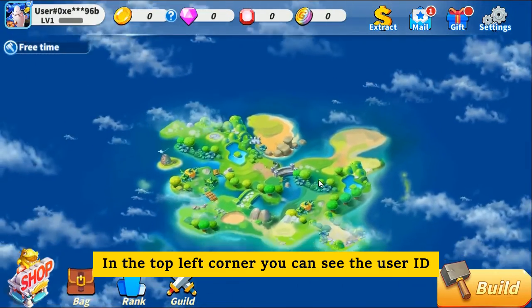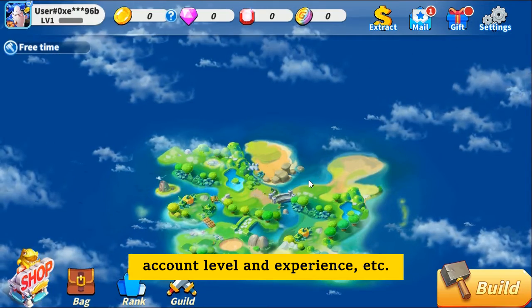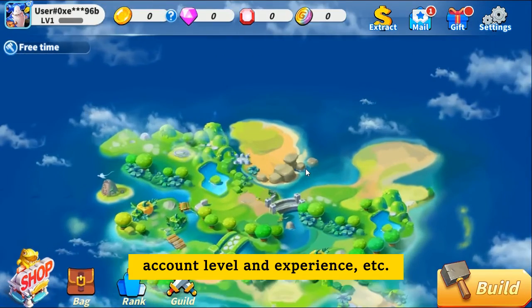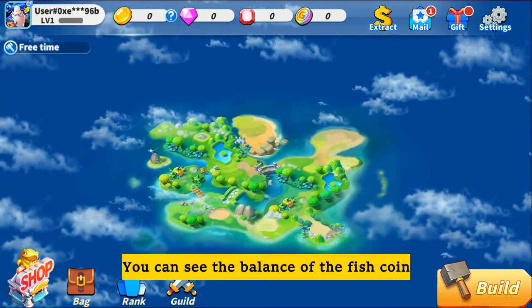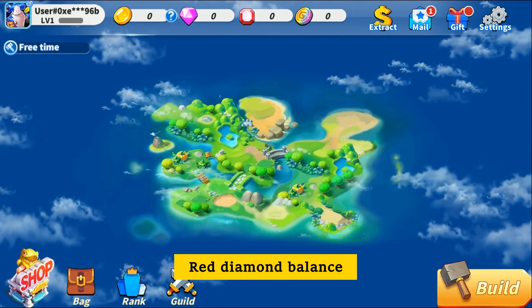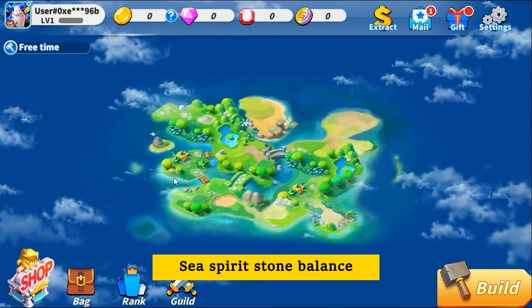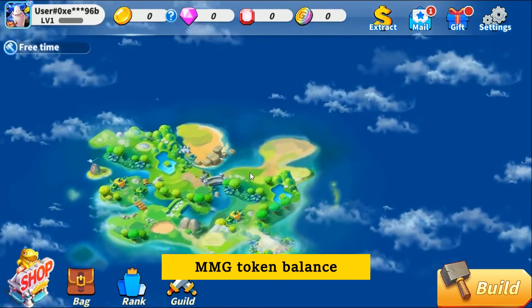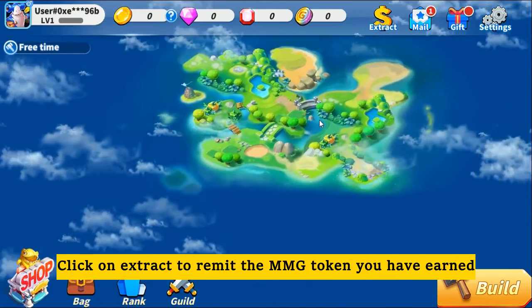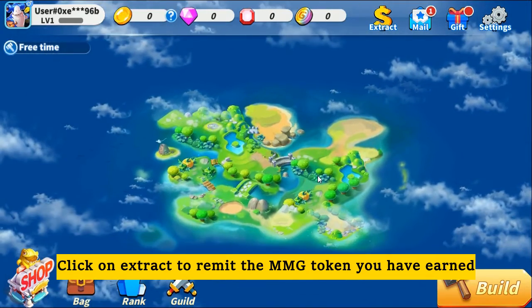In the top left corner, you can see the user age, account level and experience, etc. The top section, you can see the balance of the fish coin, red diamond balance, sea spirit stone balance, MMG token balance. Click on Extract to remit the MMG token you have earned.